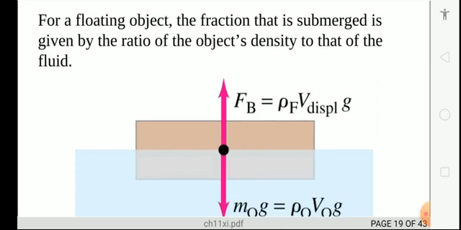Now, for floating objects, there is a law of flotation. Some objects may float on a liquid while some may sink. A needle may sink in water, while a steamer may float.